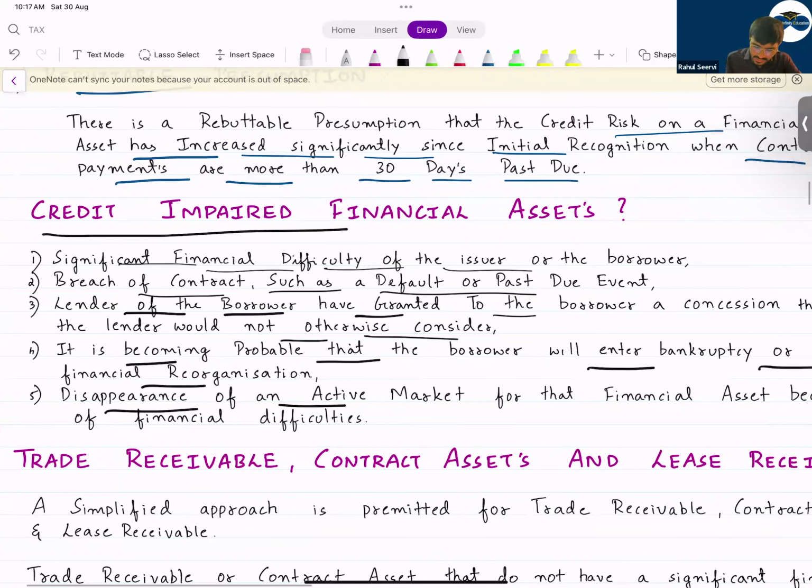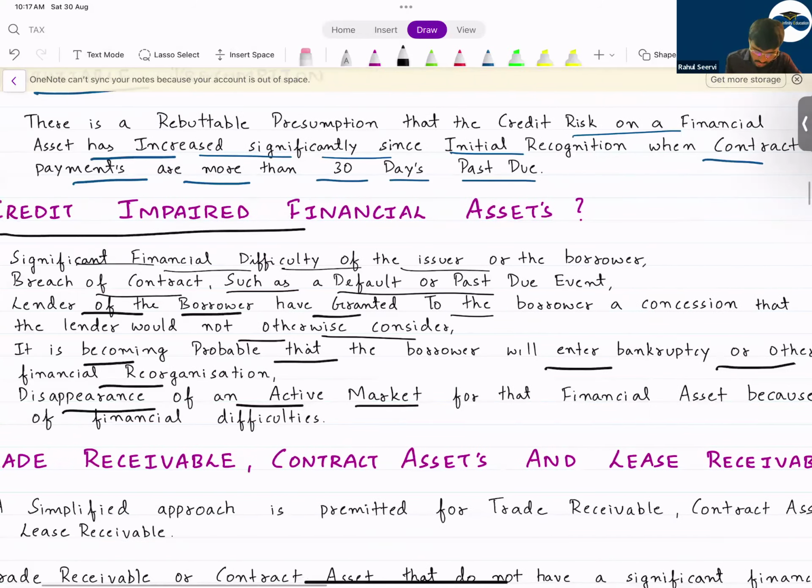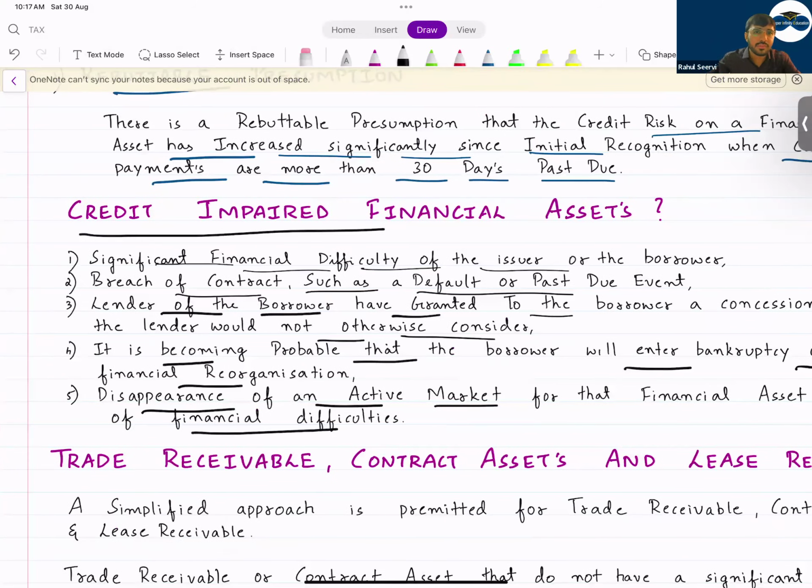Then disappearance of an active market for the financial asset because of financial difficulties. That means it becomes illiquid for you. In that case, what will you do? If the financial asset was listed, and now it has been delisted, the government came with a rule and regulation saying that you have to delist it, in that case, that is also a reason, or we can say assets are credit impaired. Understood everyone? Yes or no? Okay, chalo then.